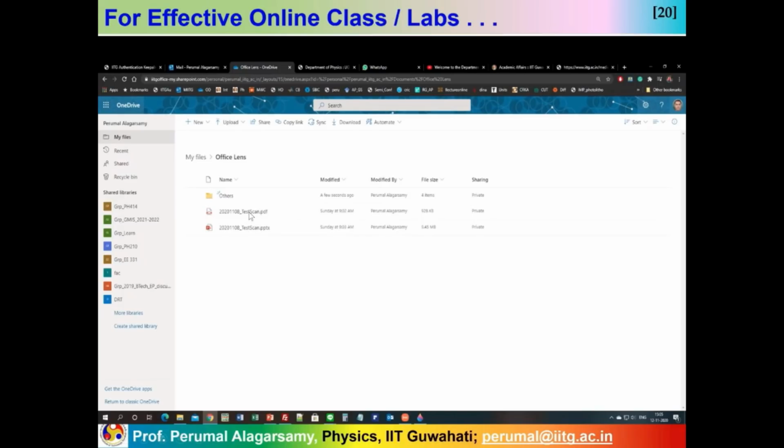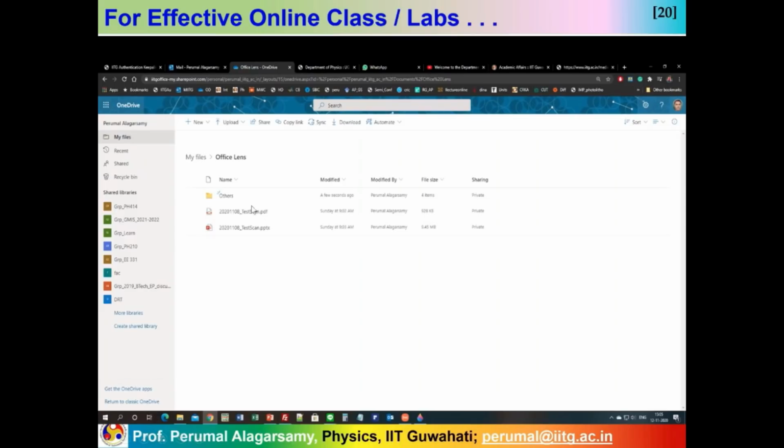Now all the pages that we scan here are converted into a PDF file and also a PowerPoint presentation file with some images. This is a huge file, but we don't need to worry about it. If you see the 3-page scan, it's only 1 MB. So I can easily handle it even if I have a 2G network. Because we are all sitting at different locations, not every place has a better network. So if you have a limited network, it is easy to handle this PDF file.